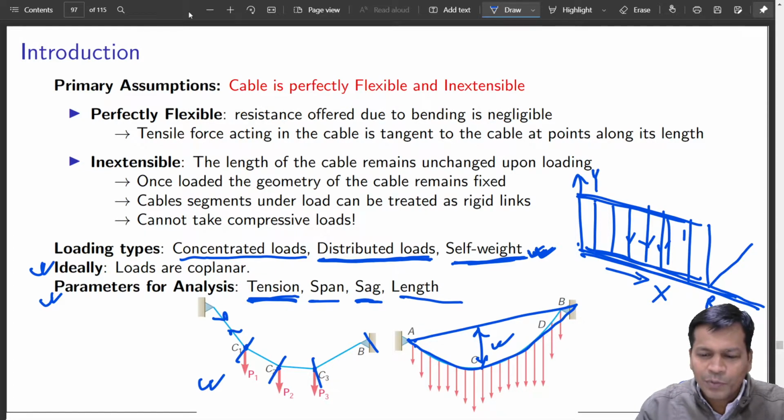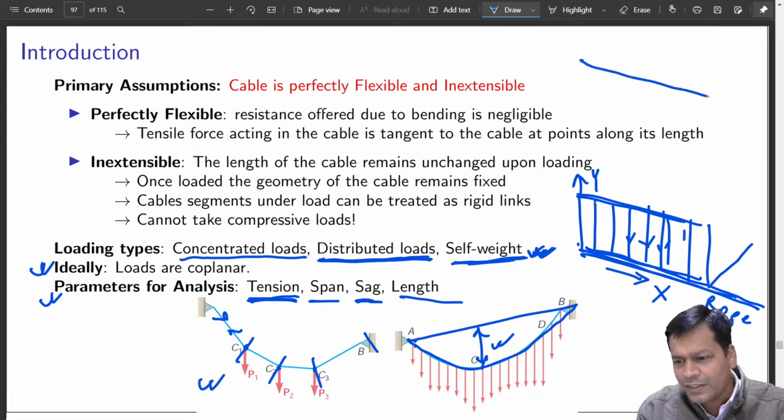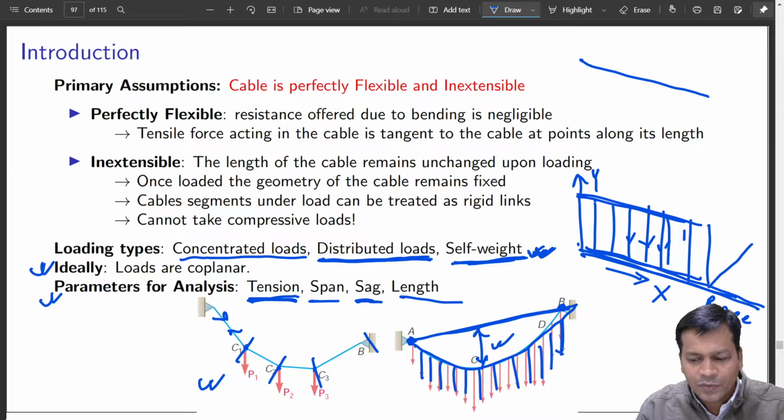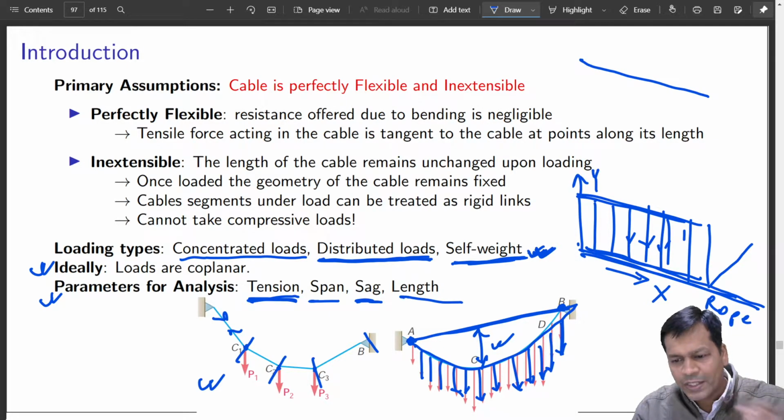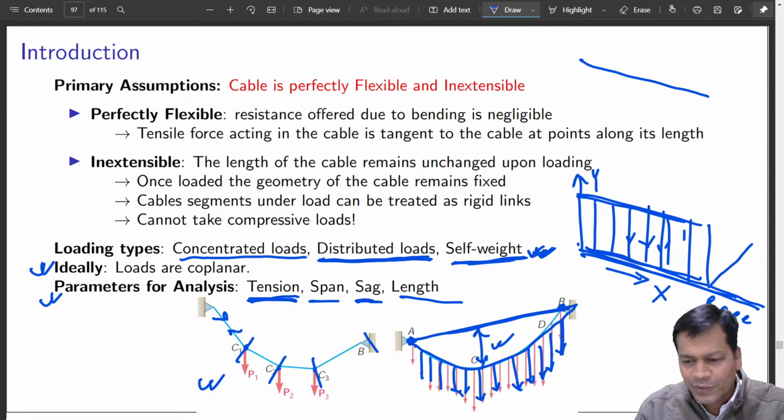Yes, you may be thinking, if it is a straight rope, it should be like this if it is inextensible, right? Yes, but due to its own load, it has deformed like this. So once it is fully loaded, things become static. Okay, that is our assumption. Once it is fully loaded, there may be a loose rope. A rope cannot be 100% tight also. It is a singular solution. You cannot have a load which is not creating deformation.